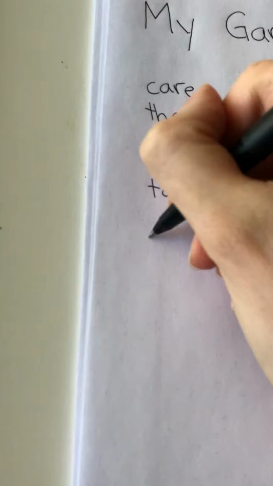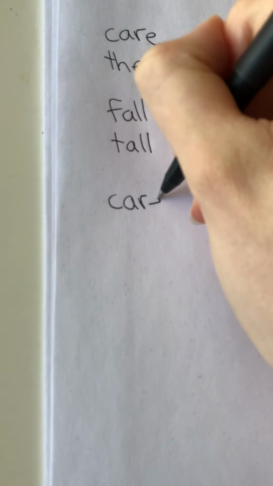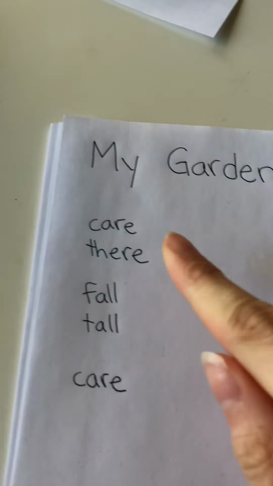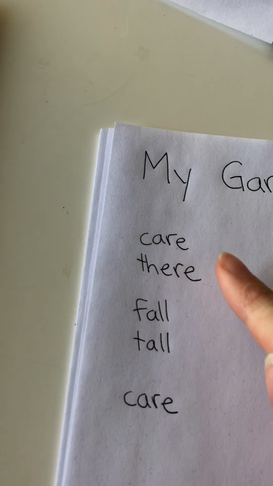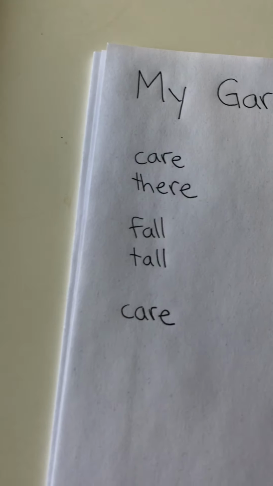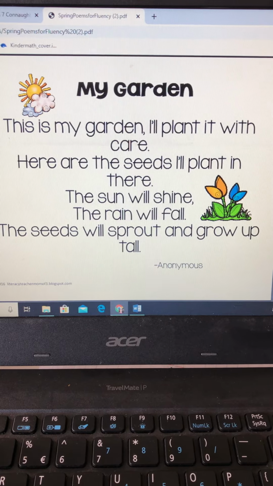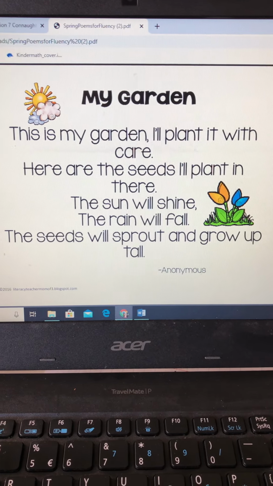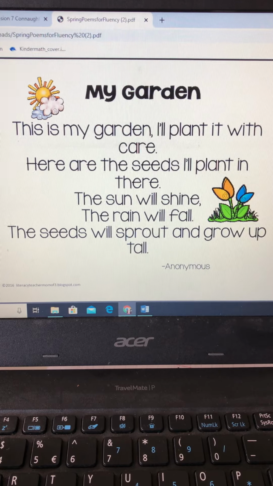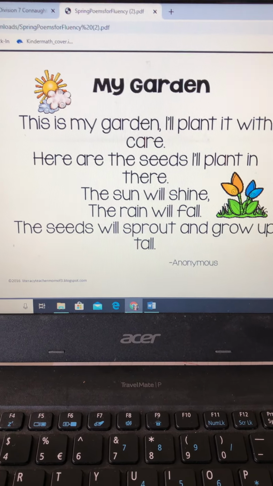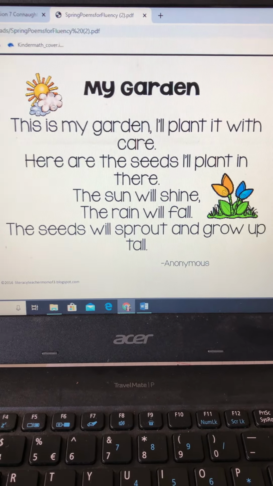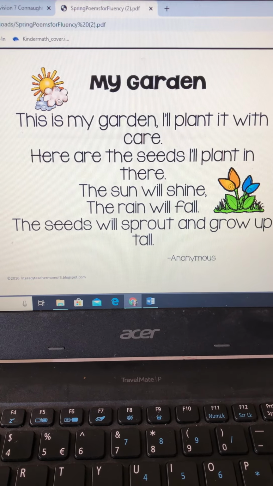Okay, so now we're going to write down that word, care. Now we have care up there as well because care and there rhyme, but care also has a magic E, so you want to write that down as well. Okay, back to the poem. I'm going to give you another question. I am looking for two E's together that say E. There might be more than one. Can you point to one or more if you can find more?